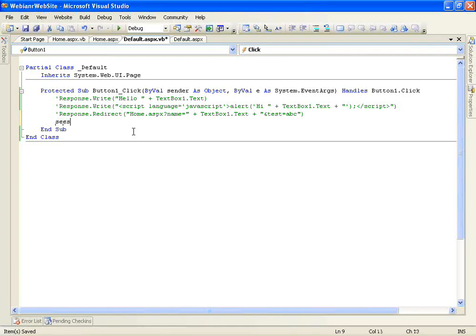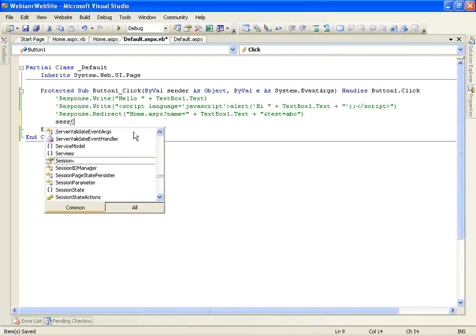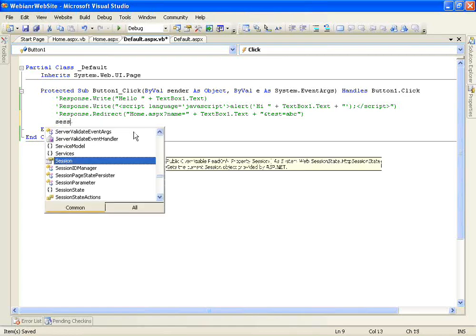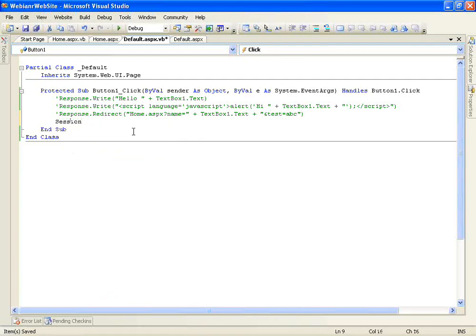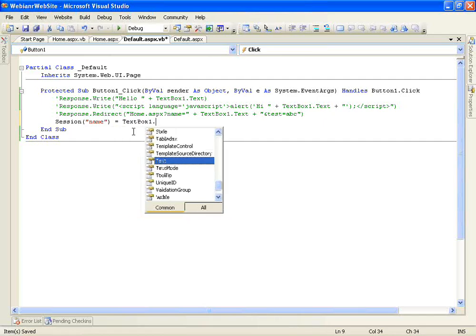So we have a session variable. Session of some name you can give. Say, let me use the same one, equals TextBox1.Text.